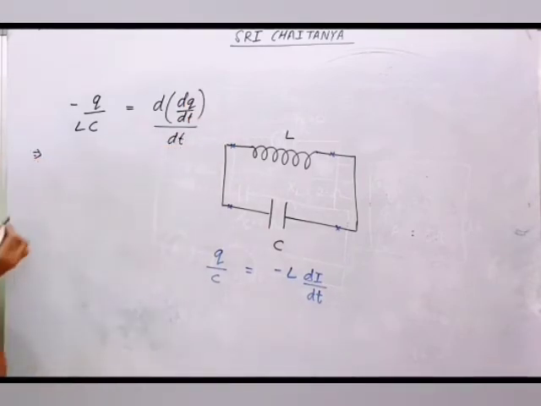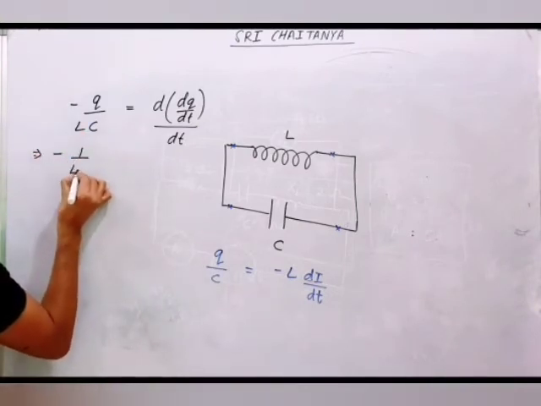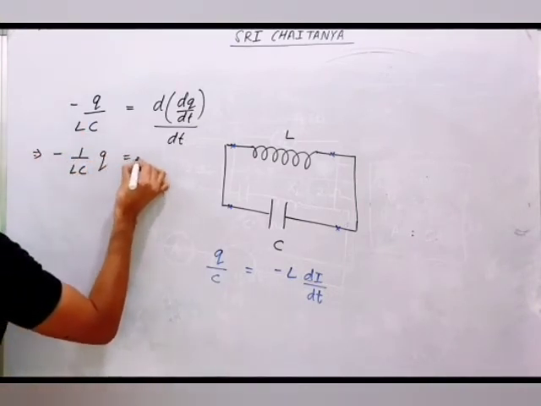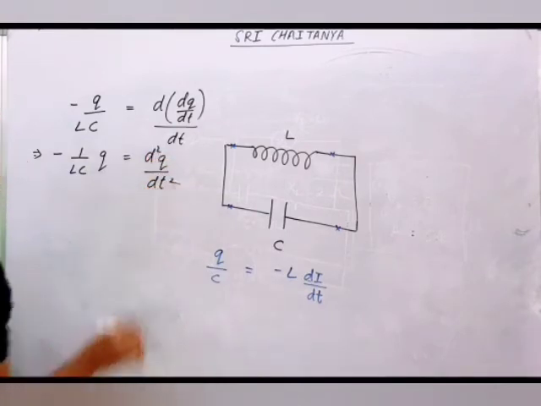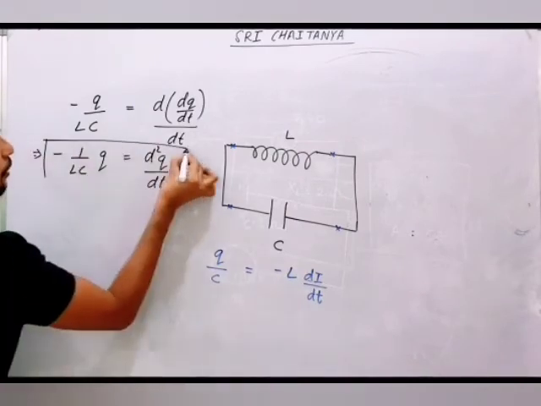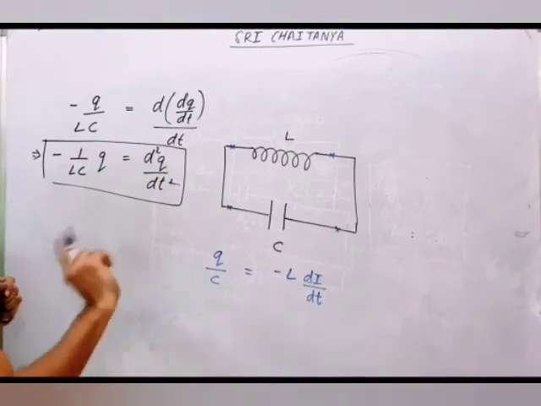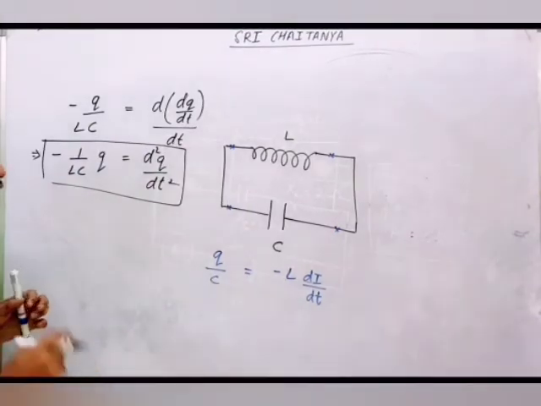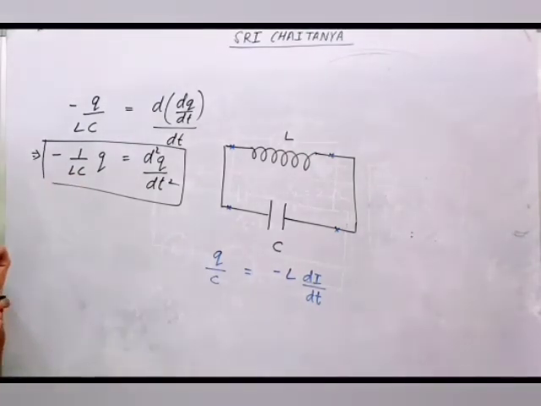Now the minus you can separate, and you can write this as 1 by LC Q equal to d square Q by dt square. If you see, this is the equation of your SHM. Only there, the particle was oscillating with respect to its position. Here, who is oscillating? Charge is oscillating.